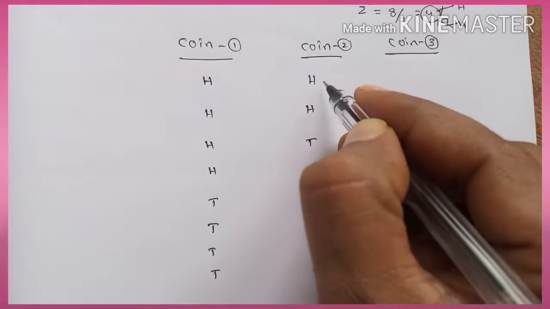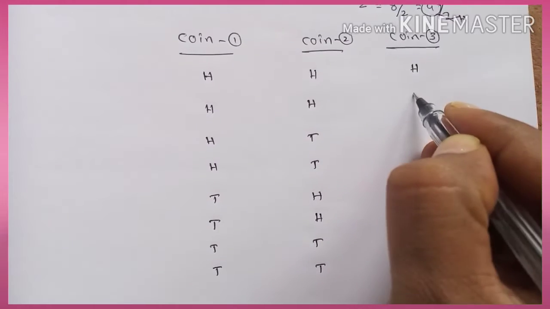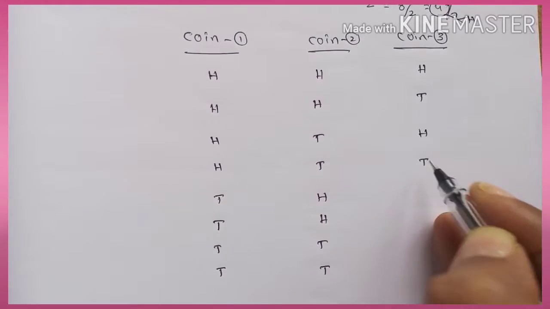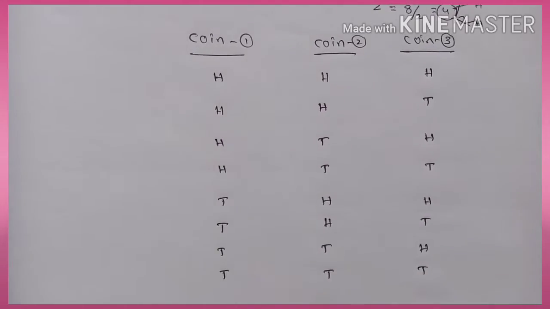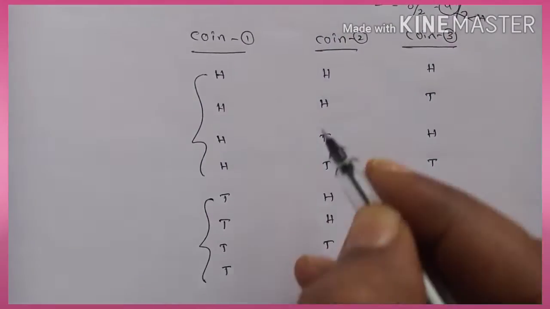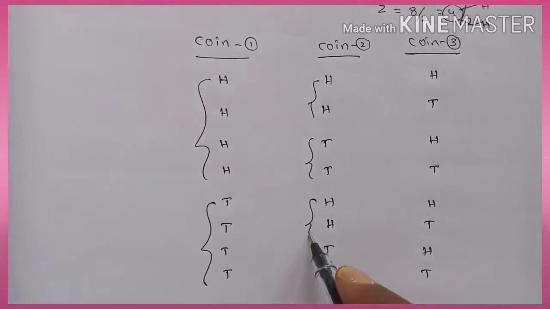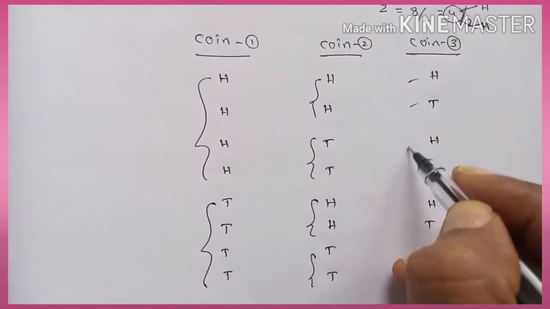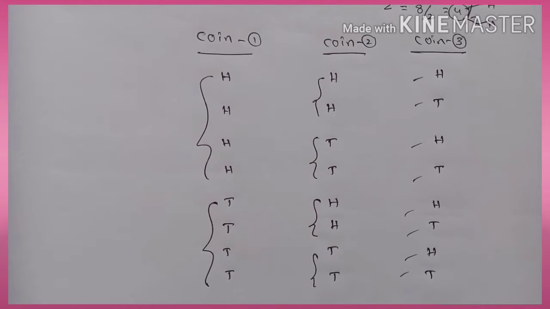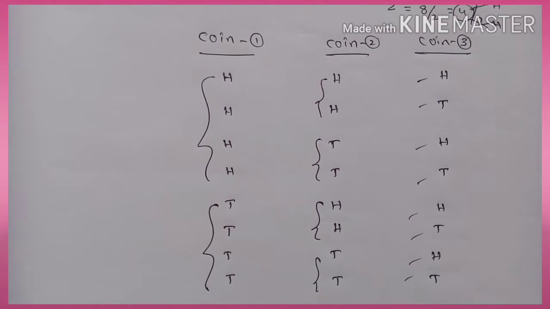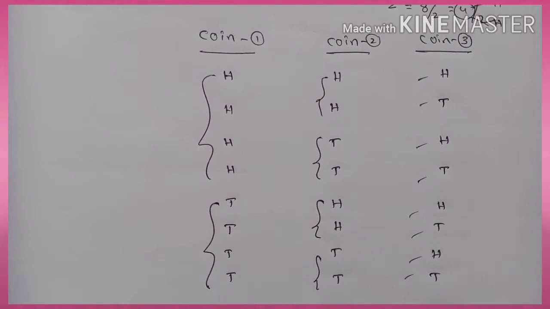Now coin 3, again 2 by 2 is 1. So 1 head, 1 tail, 1 head, 1 tail, 1 head, 1 tail, 1 head, 1 tail. 4 heads, 4 tails, 2 heads, 2 tails, 2 heads, 2 tails, head, tail, head, tail, head, tail, head, tail. Right? In this format you can write any coins, either 2 coins or 3 coins.